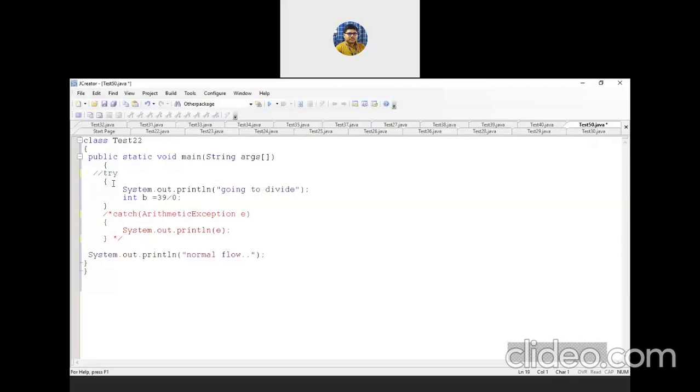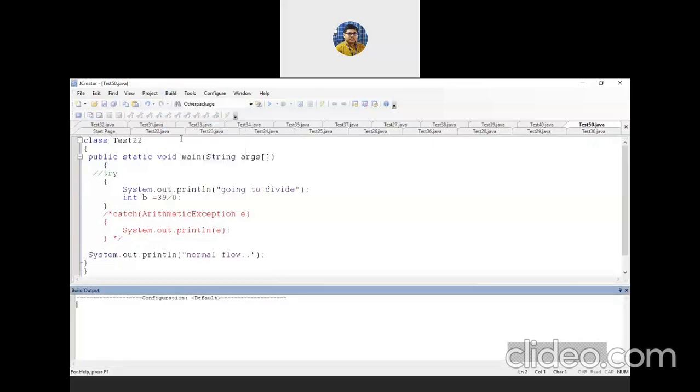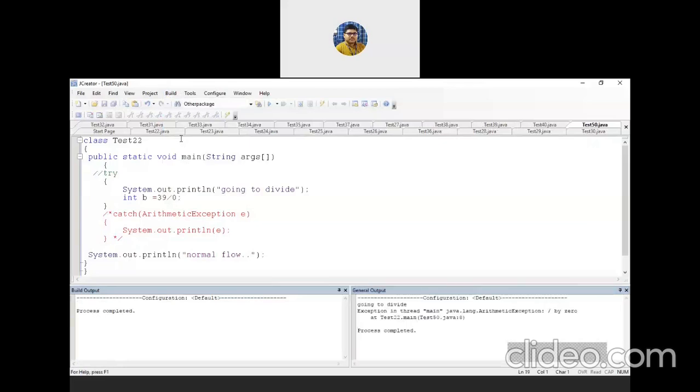So what is the output of this program? I am commenting the try part as well as the catch part. Build, execute the file, process completed. Look, it prints going to divide, this line gets executed. The very next line, an exception occurs, and the name of the exception is given: java.lang.ArithmeticException, division by 0.